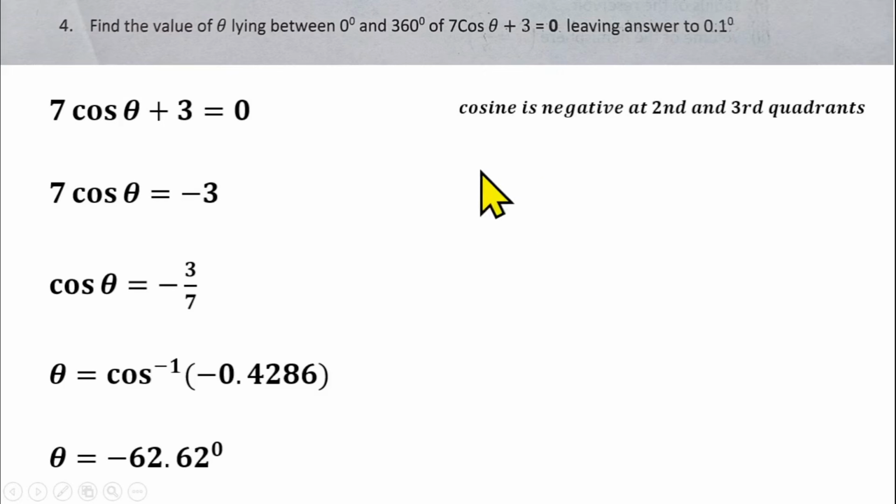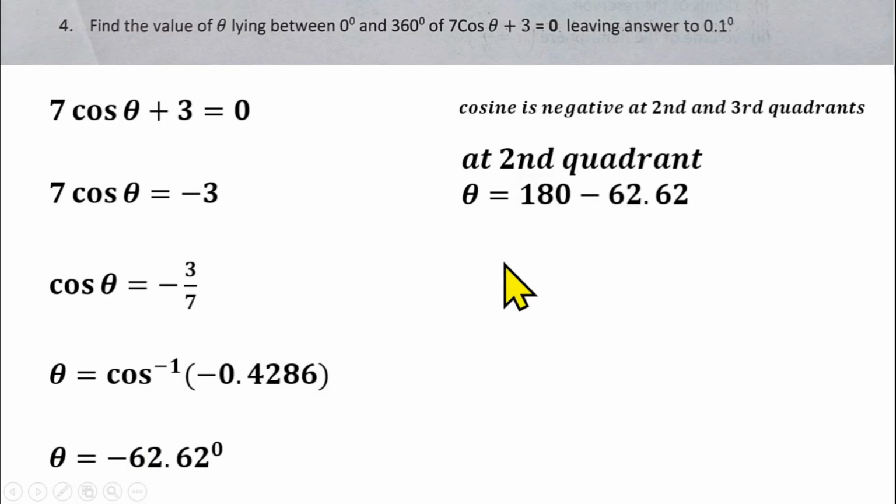At the second quadrant, to get the angle there, you're going to be removing this angle from 180. So you're going to be having 180 minus 62.62 degrees, and that should give us 117.38 degrees. And the question says we should leave our answer in one decimal place, which is 0.1 degrees.